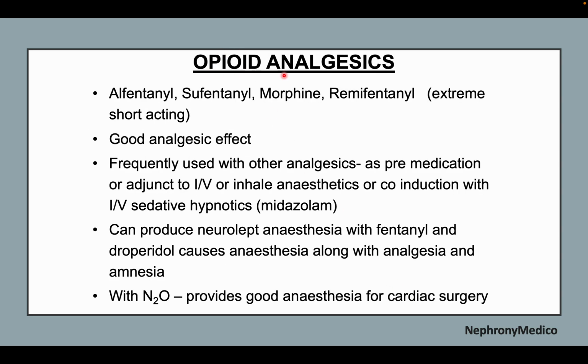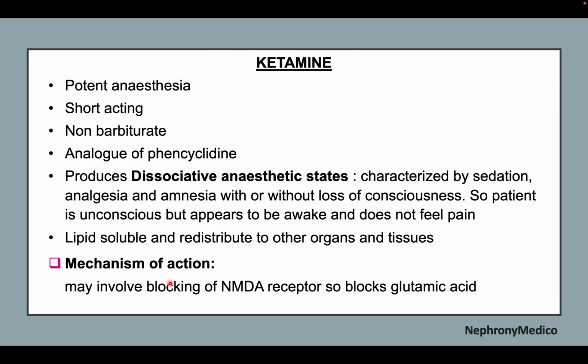Now, opioid analgesics, these are alfentanil, sufentanil, morphine, and remifentanil. These have good analgesic effect and are frequently used with other anesthetics. They can produce neuroleptic anesthesia with fentanyl and droperidol, which causes anesthesia along with analgesia and amnesia.